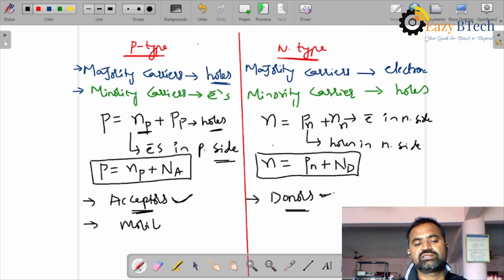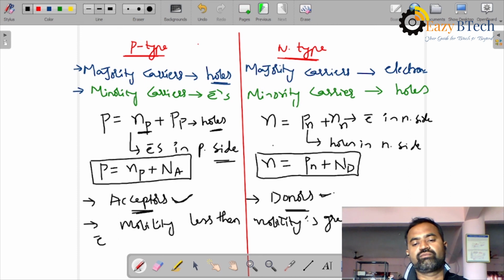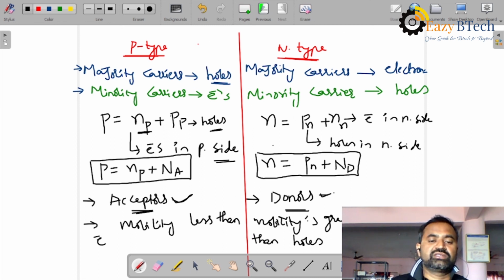Hole mobility is lesser than electron mobility. Electron mobility is greater than hole mobility. These are basic comparisons. Next.